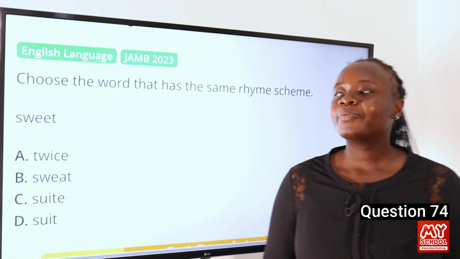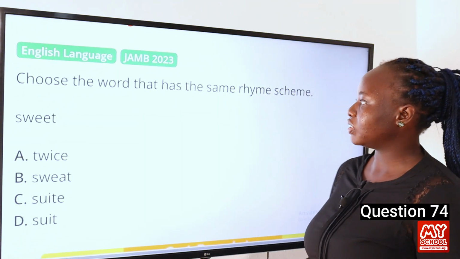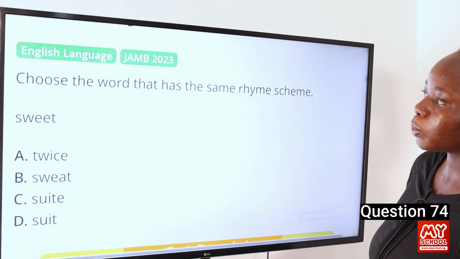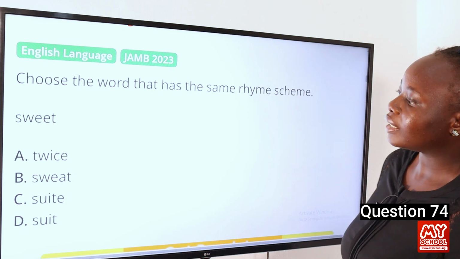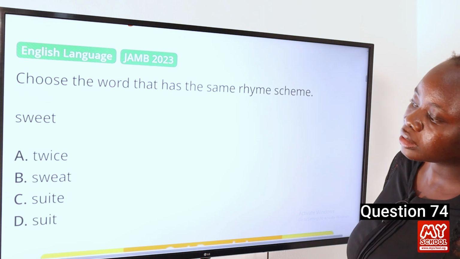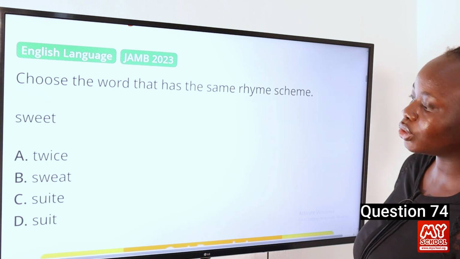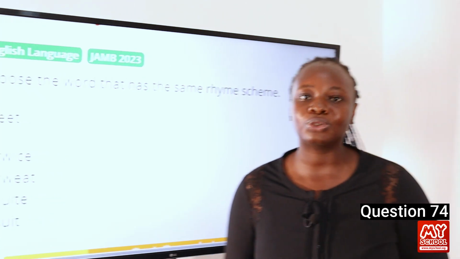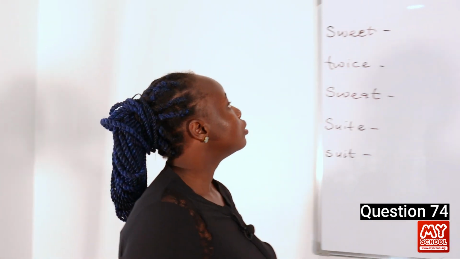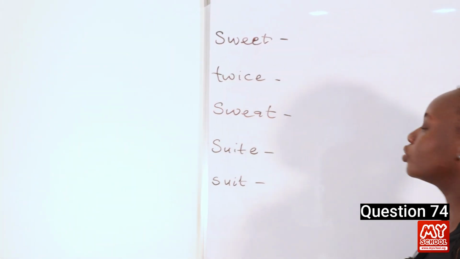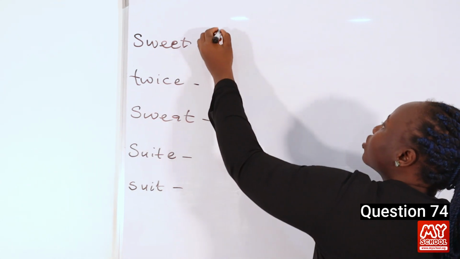Question 74. Choose the word that has the same rhyme scheme as sweet. A, twice; B, sweat; C, sweet; D, suit. So let's go to the board to transcribe the words. So first of all, we have the word sweet. It can be transcribed as this.